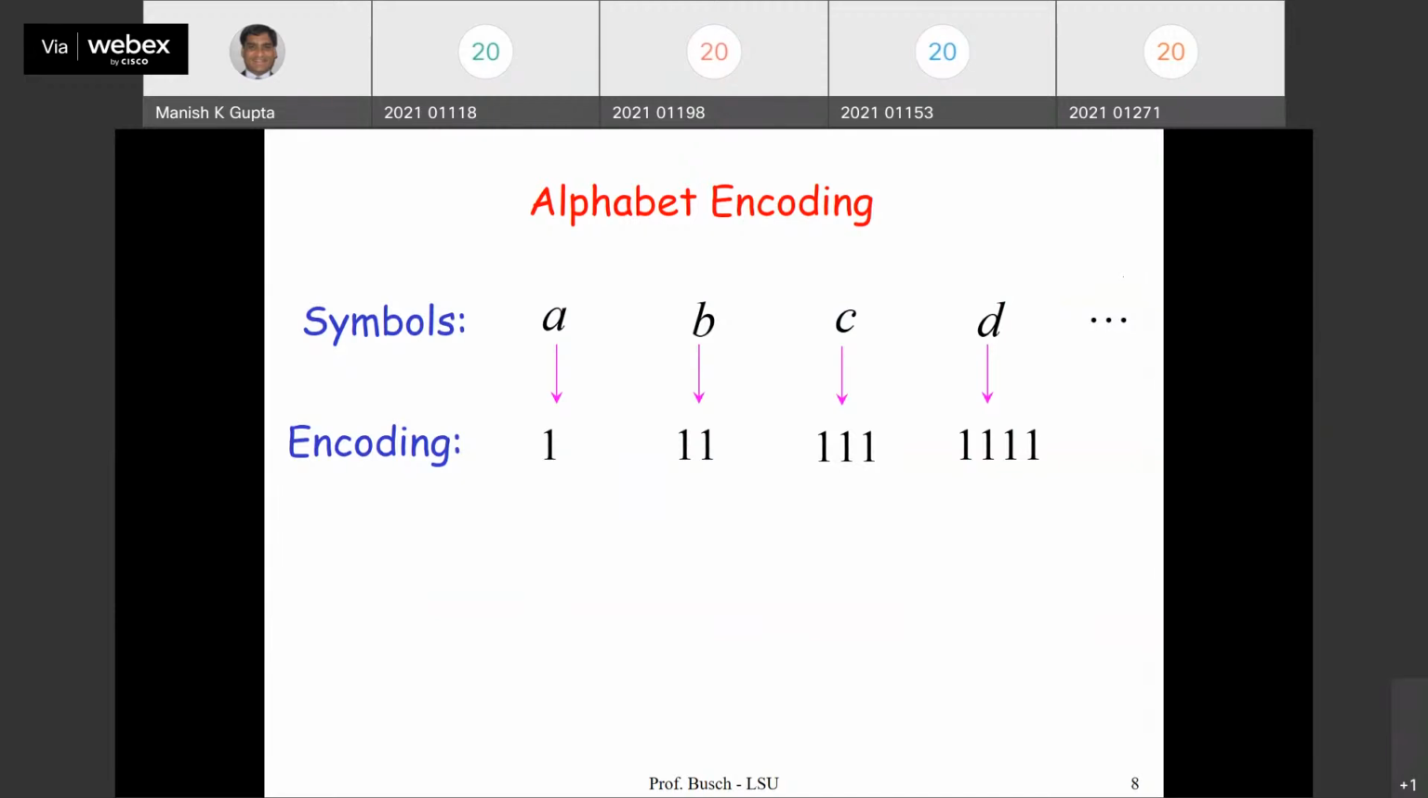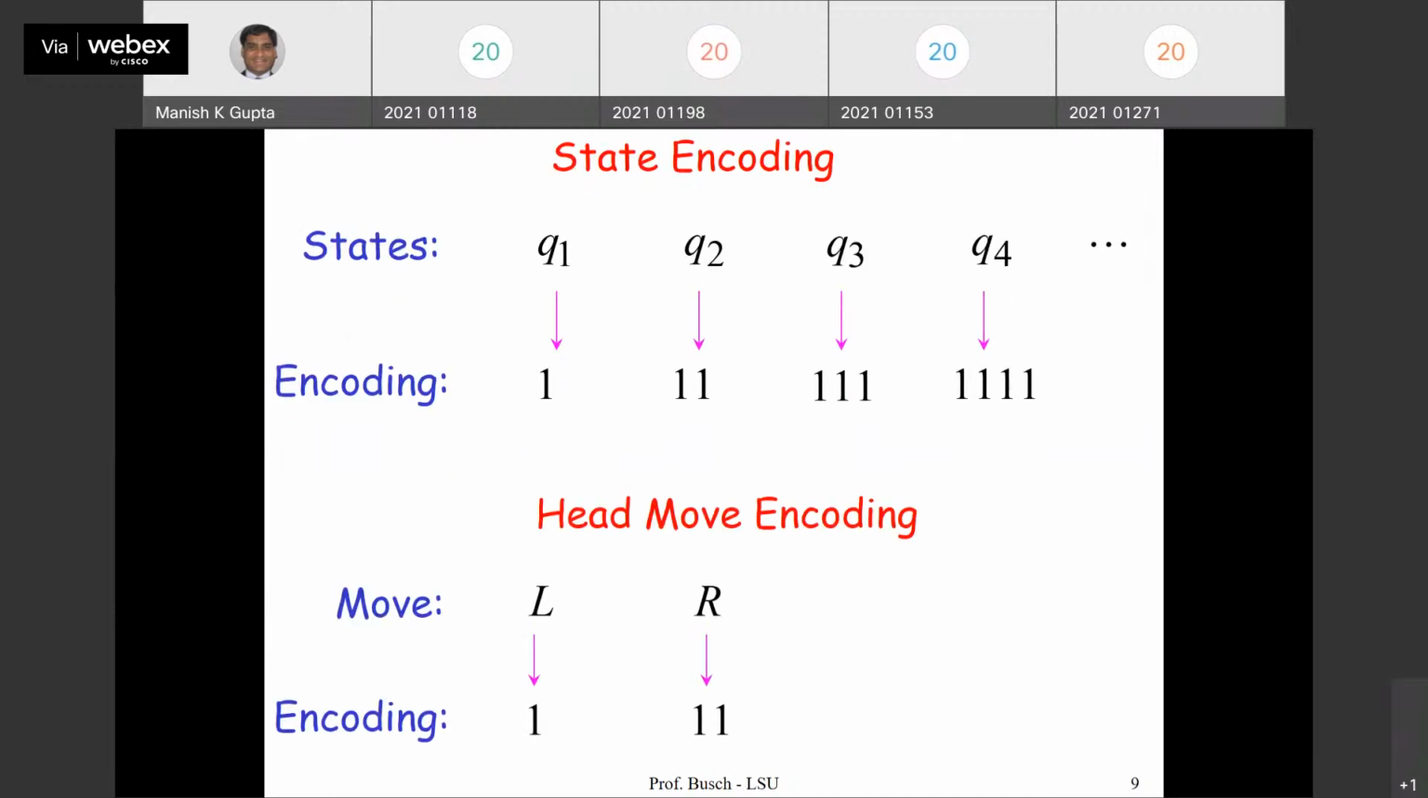Encoding of the alphabet. So each alphabet member is mapped into a string of ones. Very good. That is alphabet encoding. Second, state encoding. So the machine could have a bunch of states Q1, Q2, Q3, Q4, and so on. So each state again we map: first state is 1, second state is 11, third state is 111, fourth state is 1111. Then we need to somehow map head movement, left or right. So if left move, encoding is 1, right move, encoding is 11.